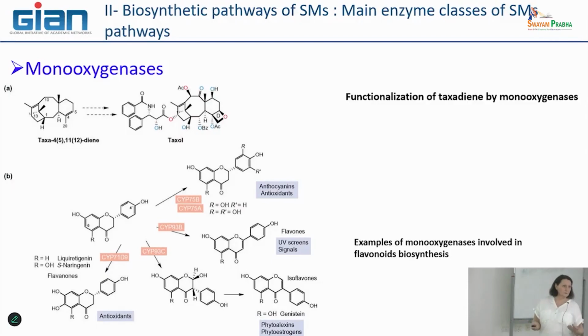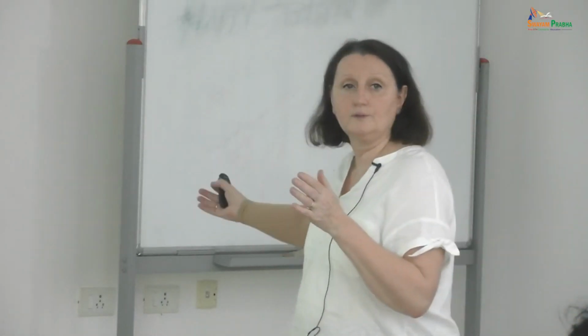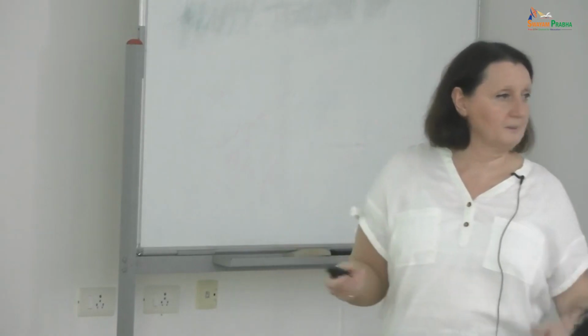It is really a challenge to identify these CYP proteins that are involved in secondary metabolism. And you see that all of them lead to different types of molecules, anthocyanin here, phytoalexin here, and so on. It is due to the first CYP and the site where the oxygen is introduced in the molecule that leads to different types of secondary metabolites.